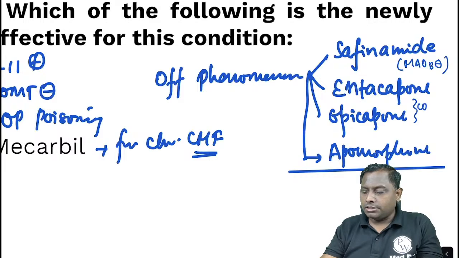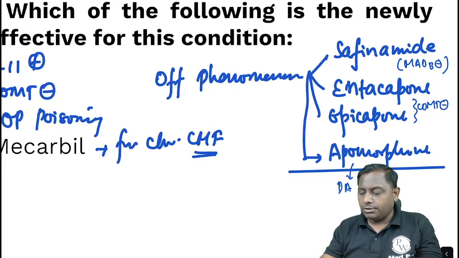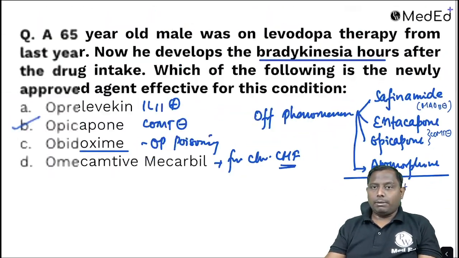Entacapone and opicapone are COMT inhibitors, which we can use. And apomorphine, remember, is a non-ergot dopamine receptor agonist.